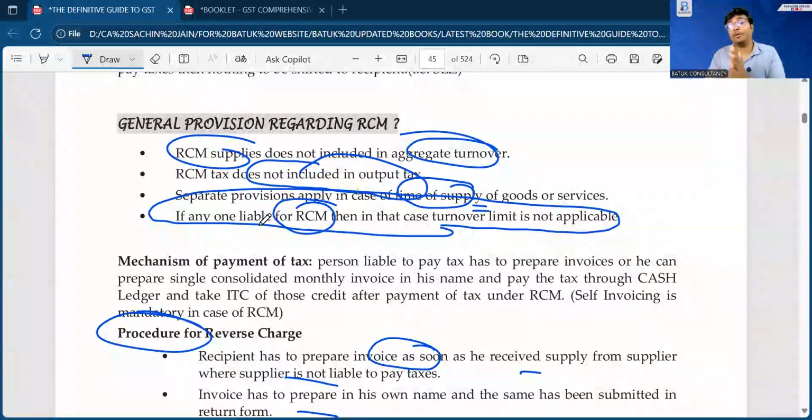Renu ma'am, if a particular person who is unregistered is availing any services and that amount is not so significant, then no one is going to pay the reverse charge mechanism. But the point is that if the amount is very significant, and in 99% of cases, if the amount is significant, then you are automatically liable for GST registration.